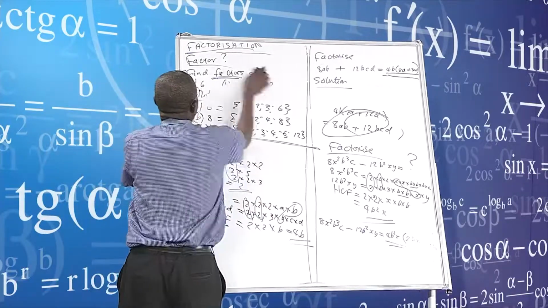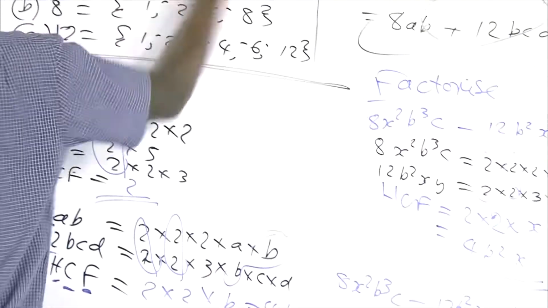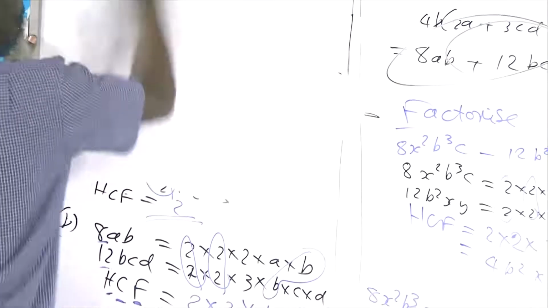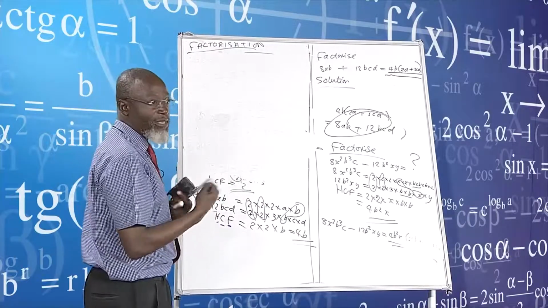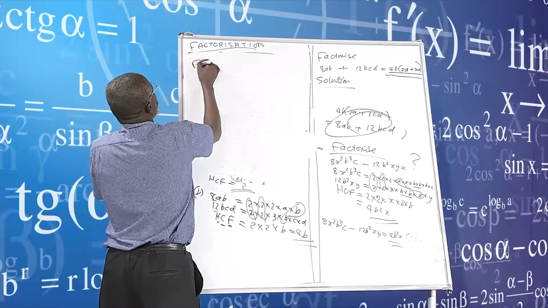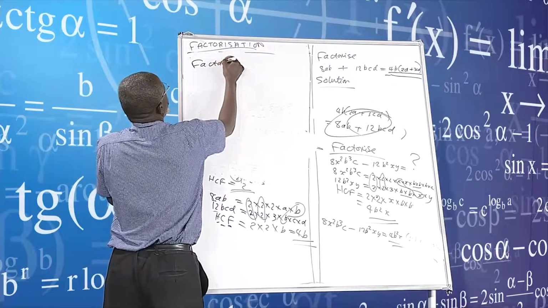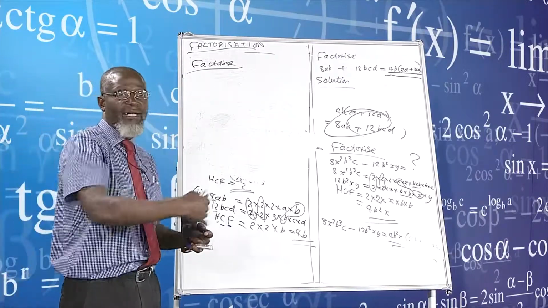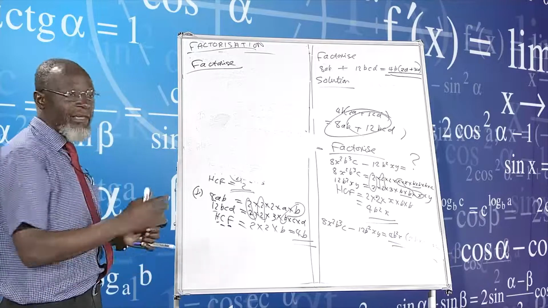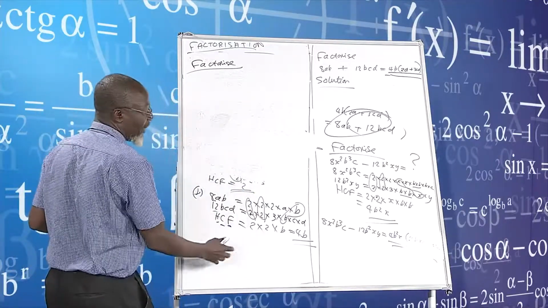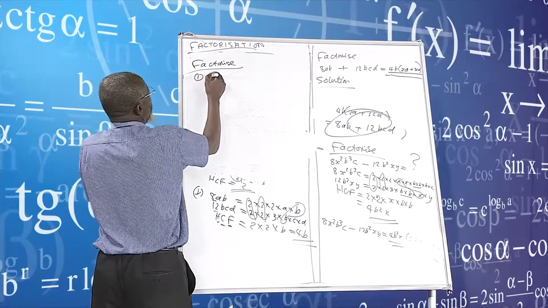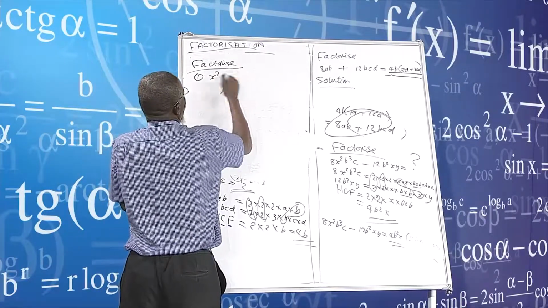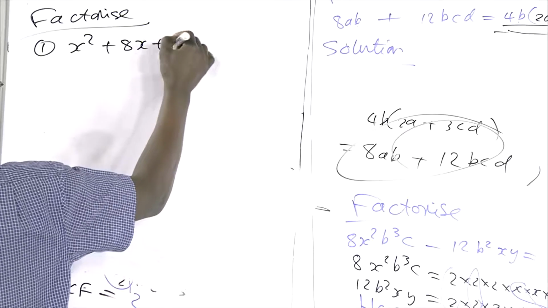But this is just a recap of most of the things that I'm doing. The main dish of what we are really talking about now becomes like this, whereby we now say factorize. There are different types of factorization. I'm now going to the main one that is paramount, or that is really required. All this is necessary, but what I want to show you now is x squared plus 8x plus 12.